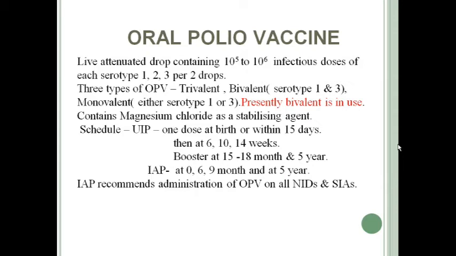This is in the Universal Immunization Program or National Immunization Schedule, whereas IAP recommends OPV at 0, 6, 9 months and 5 years. And also IAP recommends administration of OPV on all national immunization days and sub-national immunization days. So in all pulse polio immunization, OPV should be given.